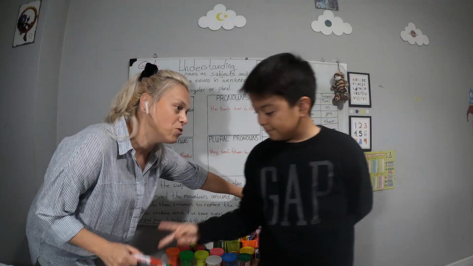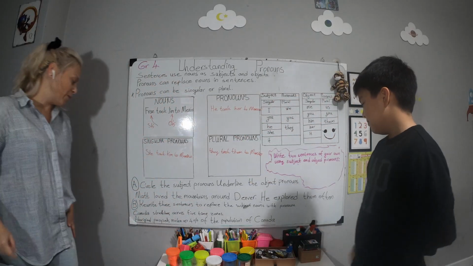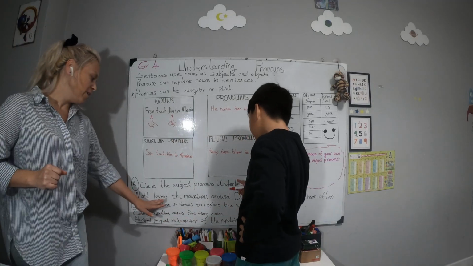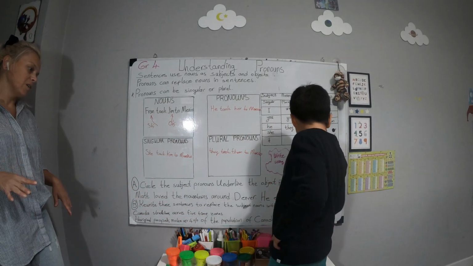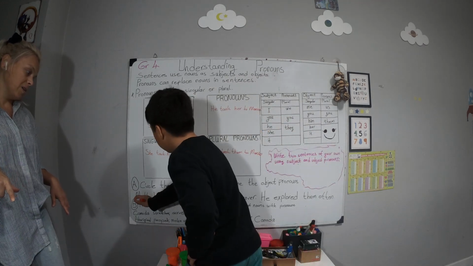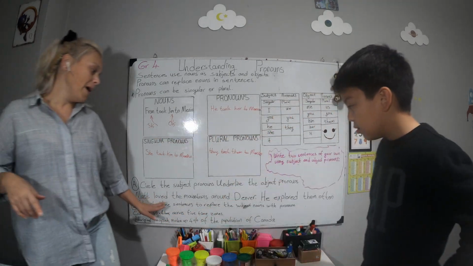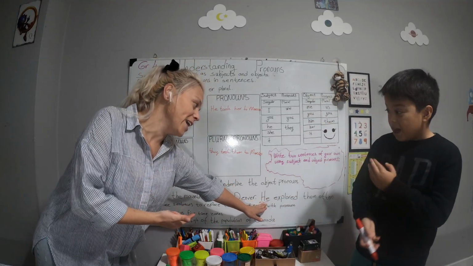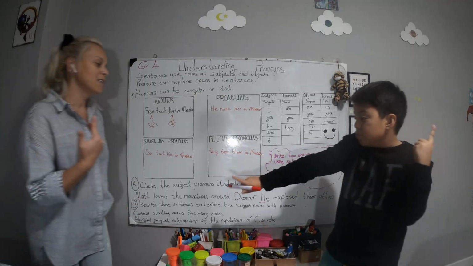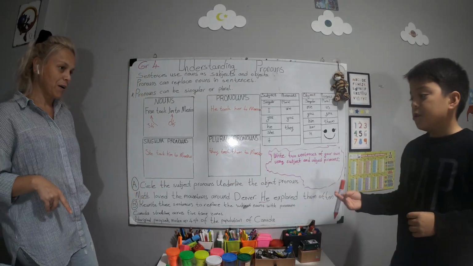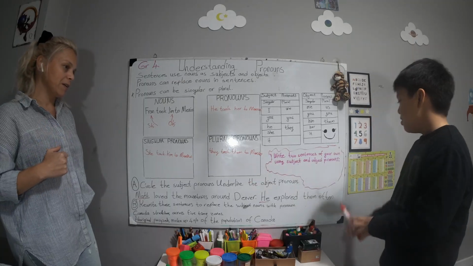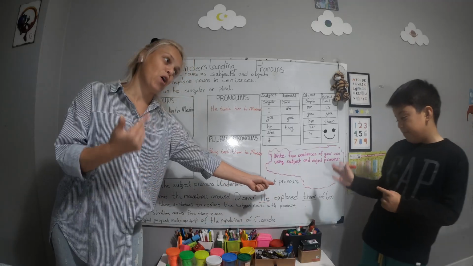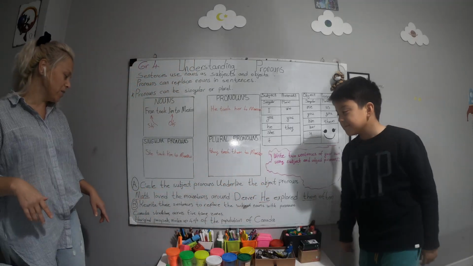Okay. Circle the subject pronouns. Underline the object pronouns. First, subject one. Which one is subject? Matt loved the mountains in Denver. He explored them often. Number one, Matt. And he is the subject. Which one is object? He explored them. Them often. Very good.